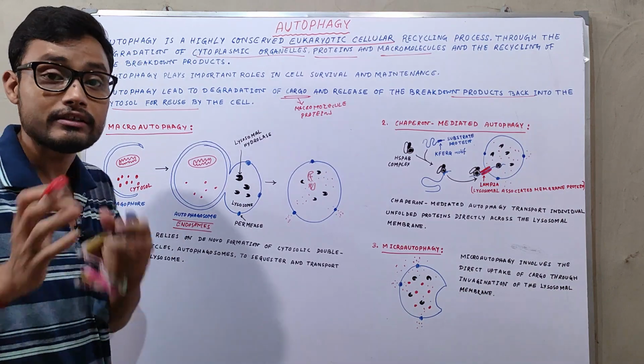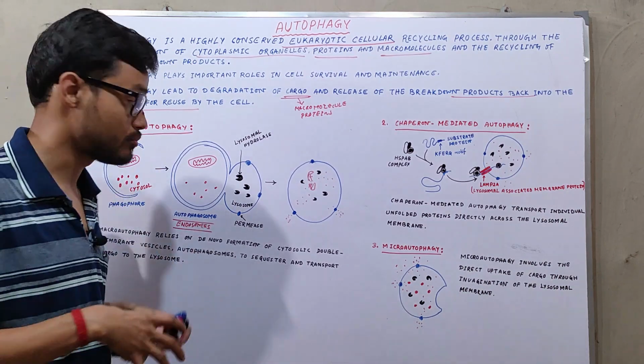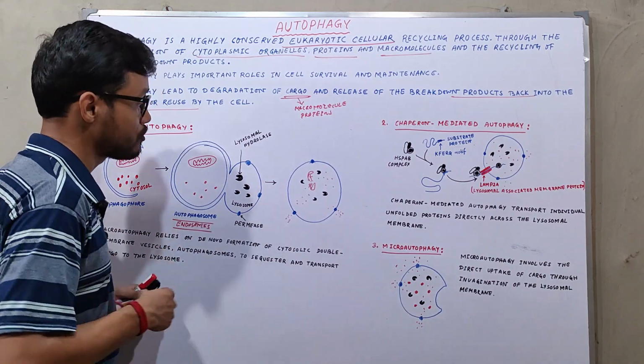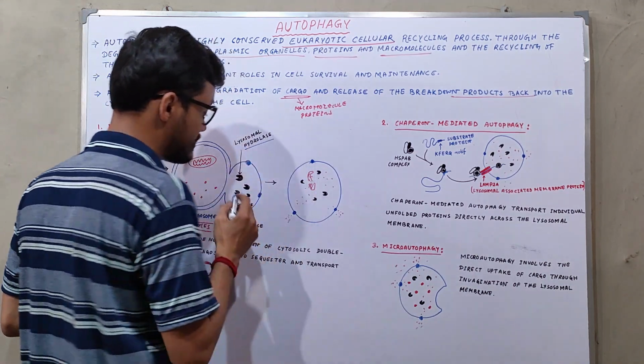The components within it are digested by the lysosomal hydrolases, which are present inside the lysosome.